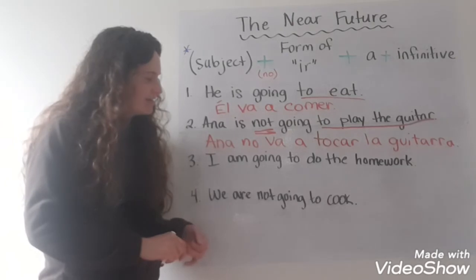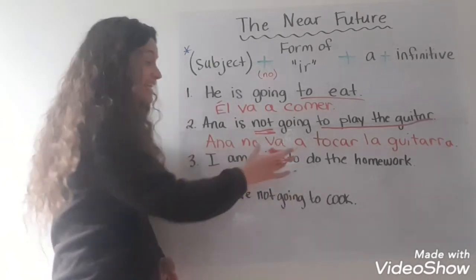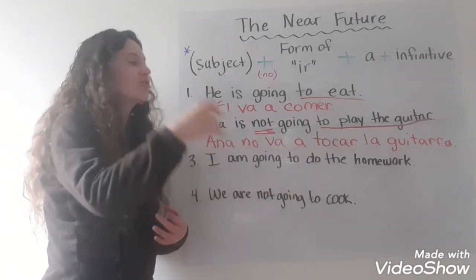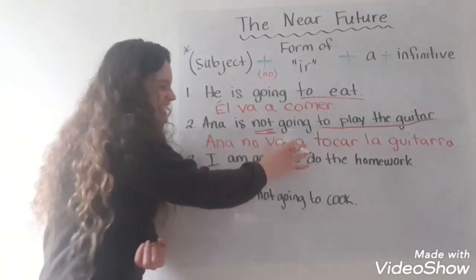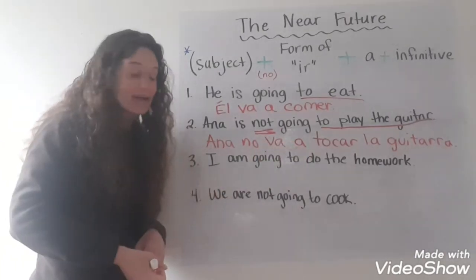All right? Again, if I speak fast, this va a is going to blend together. It'll sound like Ana no va a tocar la guitarra. And it sounds like I didn't say that but I really did. It just blended together. Okay?